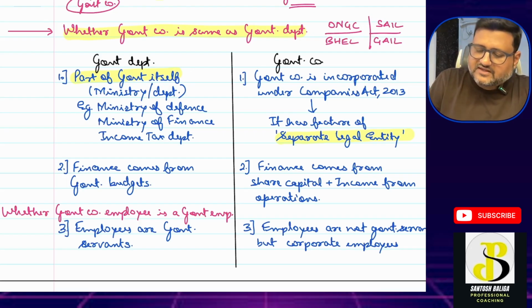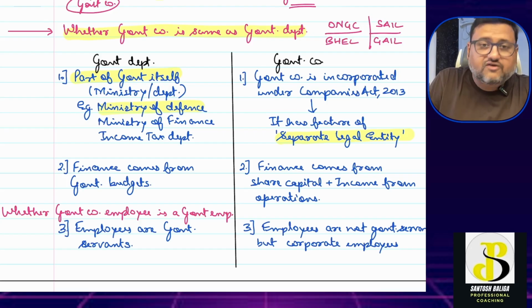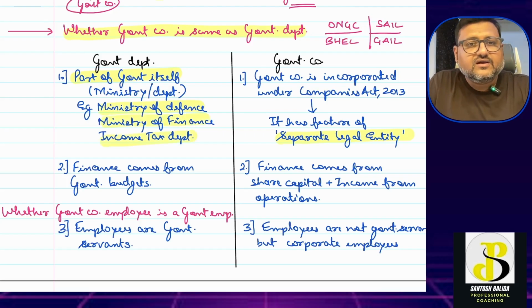Okay, so some examples of a government department are Ministry of Defense, Ministry of Finance, Income Tax Department. Okay, these are some of the examples of government department. So we have understood the principle over here, that a government company is separate from a government department. That is clear.